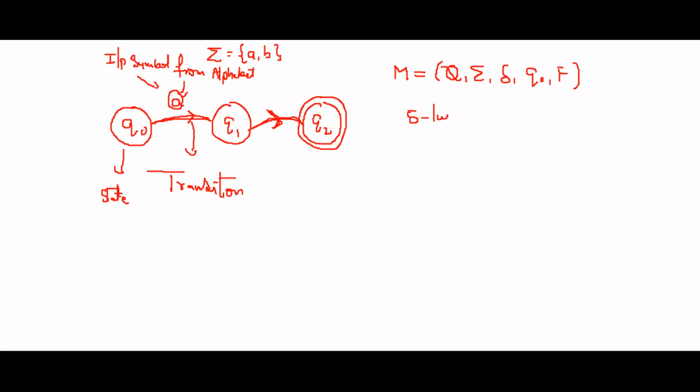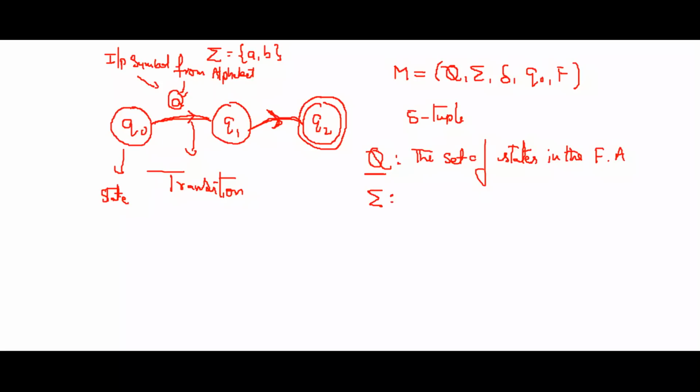Here Q is the set of states in the machine, or the finite automata. What are the number of states you have defined? All those states come under Q, the set Q. So Q means the set of states in the given finite automata.